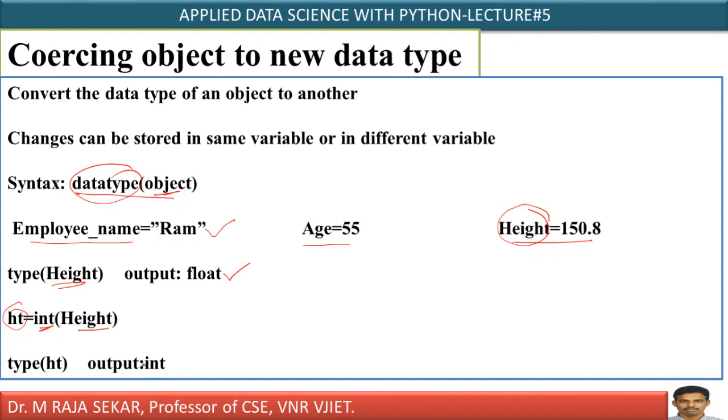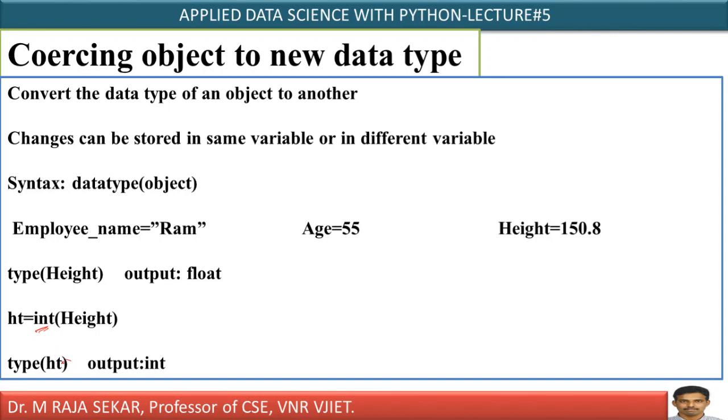Now in this case, height is a float data type, isn't it? Let's say I want to convert it into integer type. Therefore, I am writing int of height, isn't it? Height has been converted into int. How can I know? I am checking again. After converting into int, I am checking, and I realized it has been converted into int.